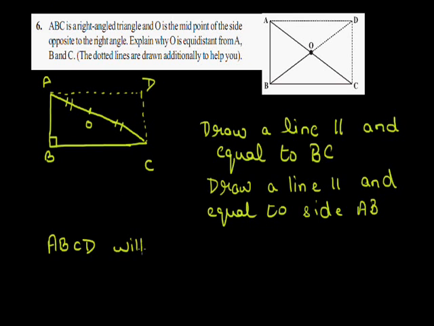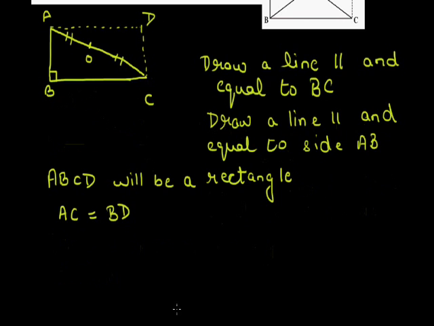ABCD will be a rectangle. Now in the rectangle, the diagonals are equal. So I can say that the diagonal AC will be equal to diagonal BD. Now if the diagonals are equal, then their half will also be equal. So half of AC will be equal to half of BD. That means half of AC, AO, will be equal to half of BD, that is BO.